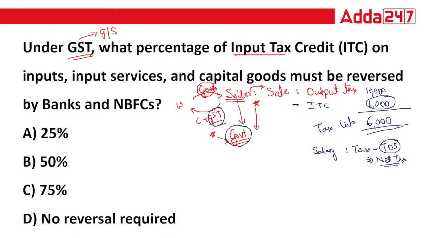Correct? Though in different acts we are using different credit options, ITC works like TDS. Whatever tax we have already paid, we are going to deduct it, and the remaining amount we are going to pay. Chaliye. Now, I hope you got the answer for what is the meaning of ITC.